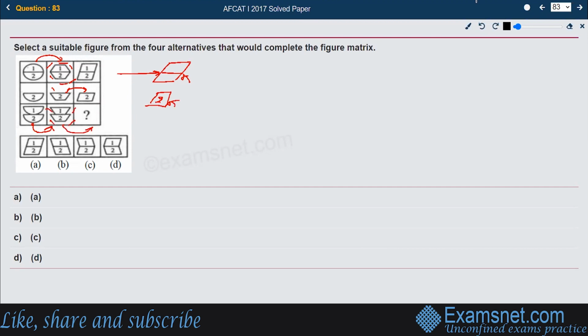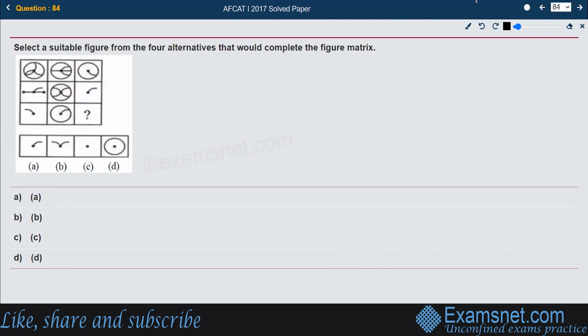And to the last figure, the same thing should happen. There should be two diagonal lines created. This kind of inclination should be created again, and there is a separation required, and 1 and 2 should be placed. So this should be the right figure following the same pattern, and it matches with option number A. So the right answer is option A.